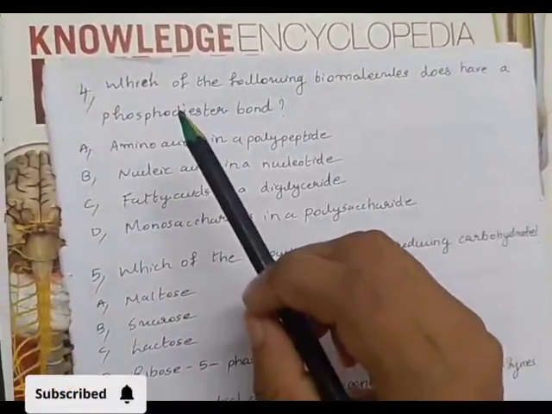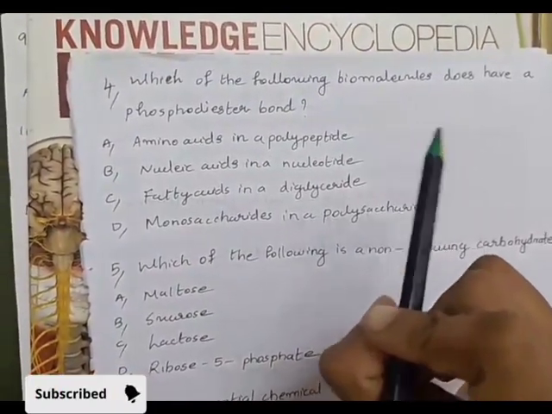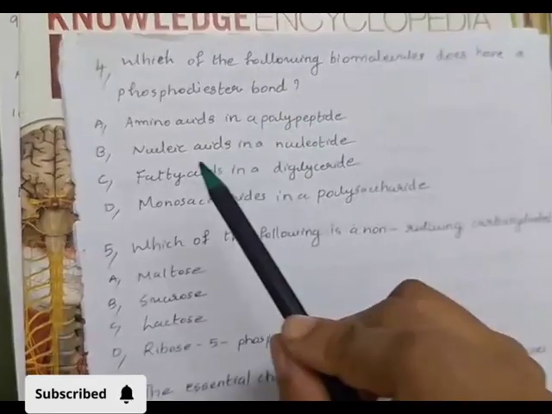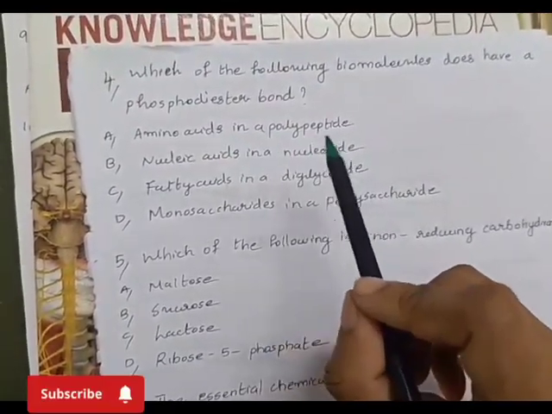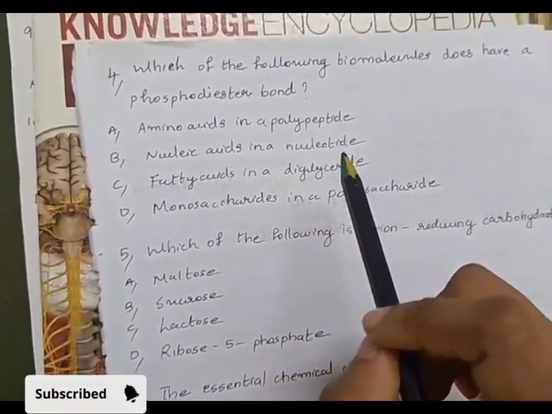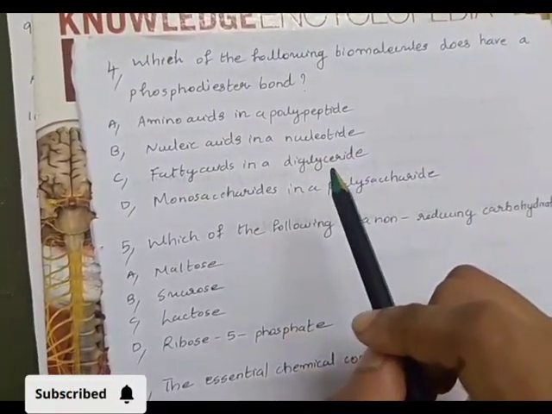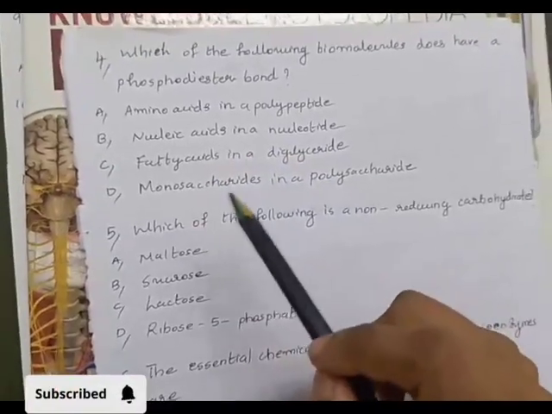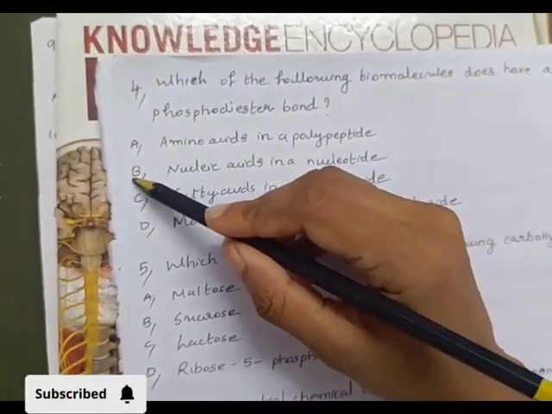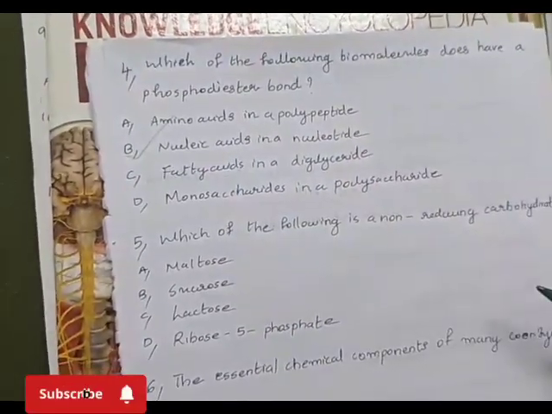4. Which of the following biomolecules does have phosphodiester bond? Option A amino acids in a polypeptide, B nucleic acids in a nucleotide, C fatty acids in a diglyceride, D monosaccharides in a polysaccharide. Answer is option B nucleic acid in a nucleotide.